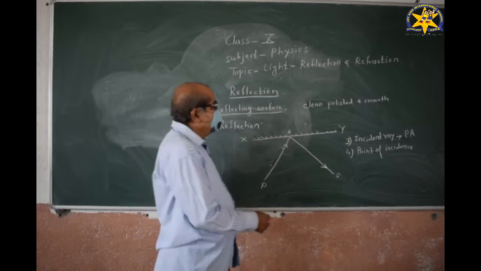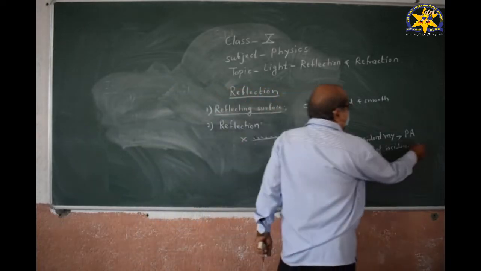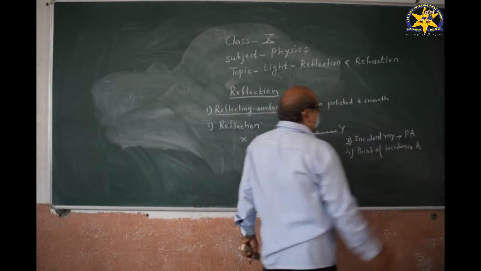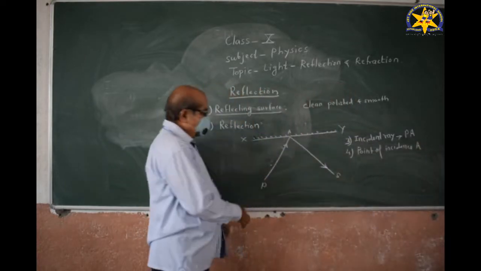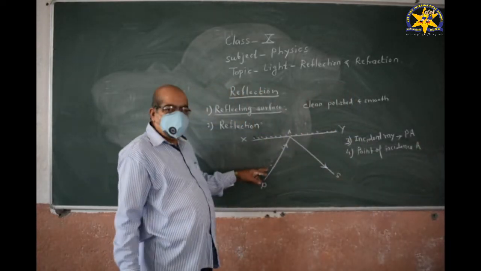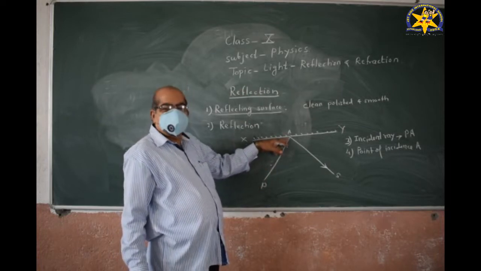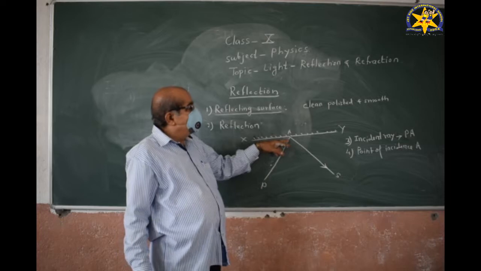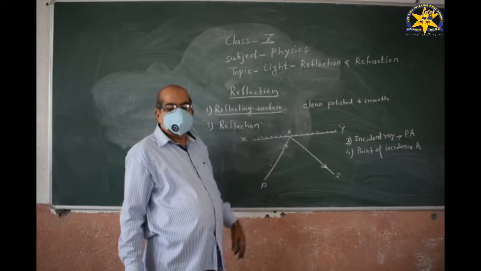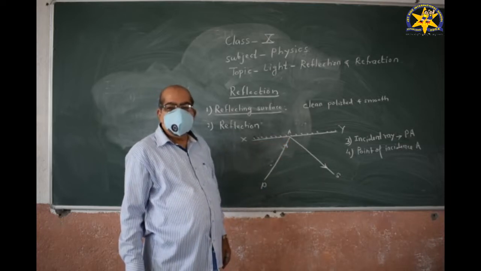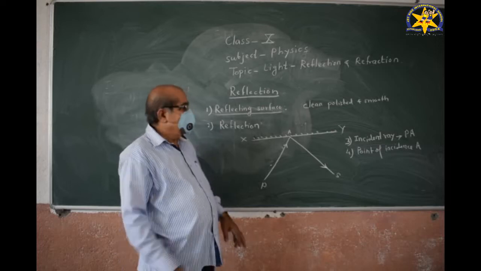Thus, in this figure, the point of incidence is A. The incident ray strikes the reflecting surface at this point, and that is called the point of incidence.